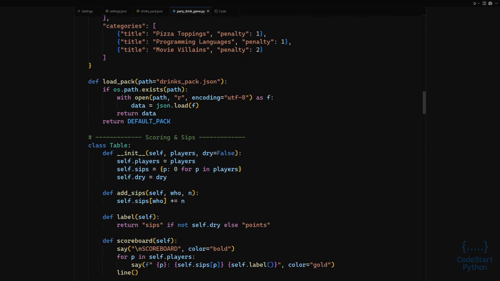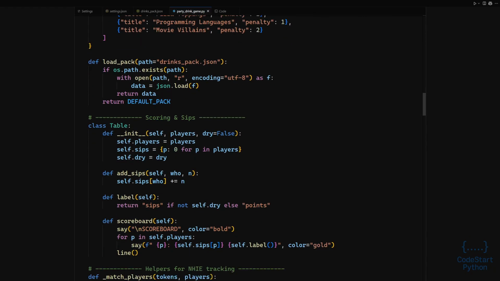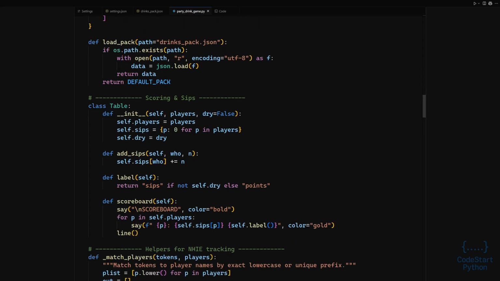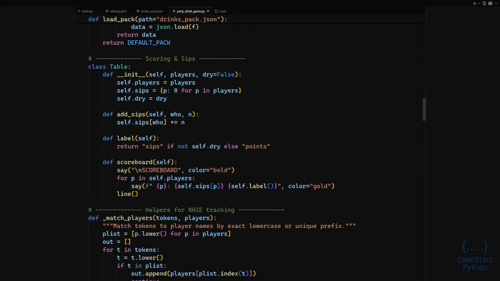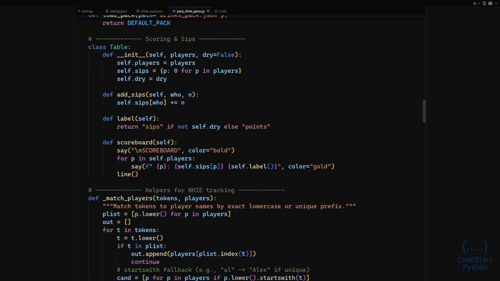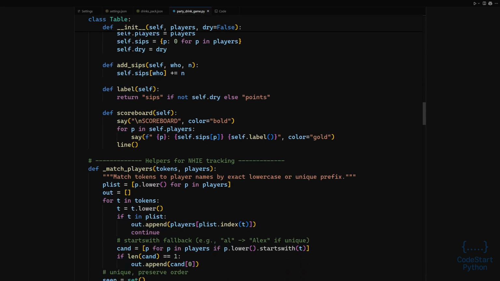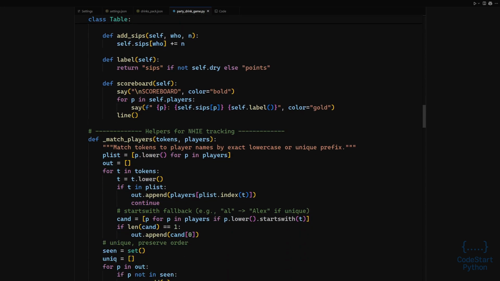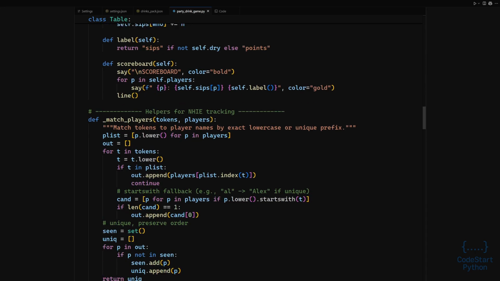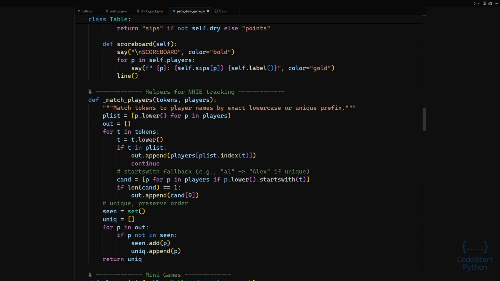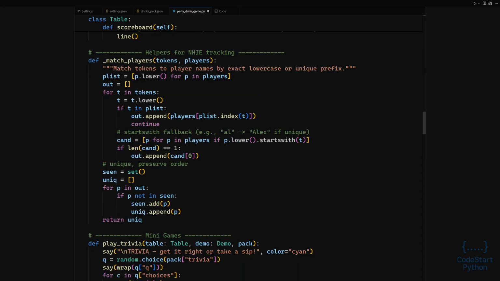The main menu shows 5 choices: trivia, never have I ever, dare or sip, categories, and exit. You pick a number to enter a mode. A round plays out with simple prompts. Then the scoreboard appears. Then you return to the menu. The exit path shows a short text fireworks celebration. After that, a thank you line appears, and the final scoreboard shows one last time.